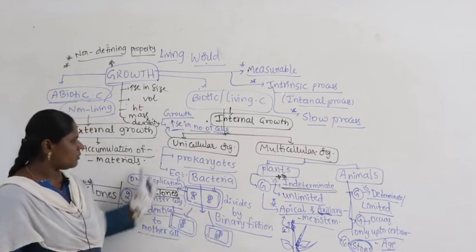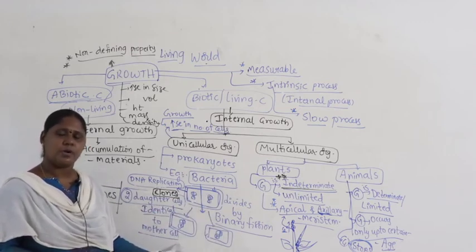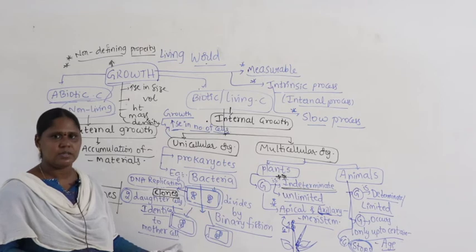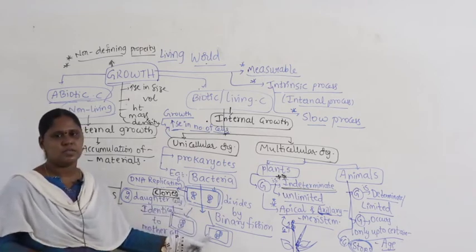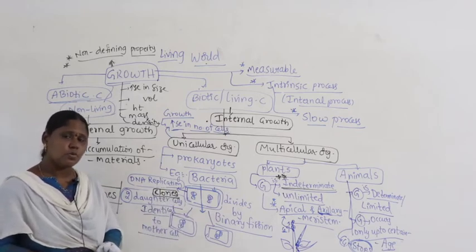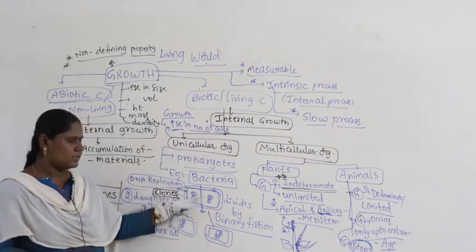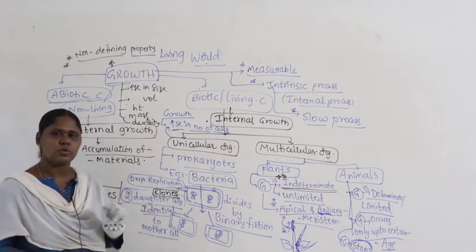Remember guys, the same concept we will discuss once again in our next parameter called reproduction. Because one dividing and producing two daughter cells also comes under reproduction.